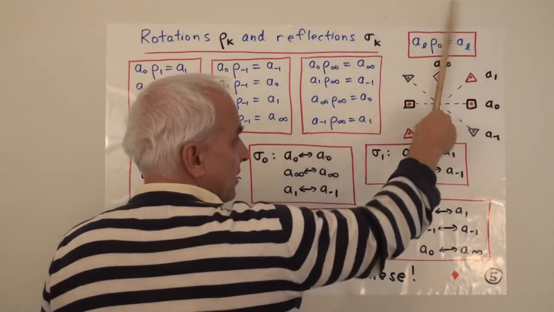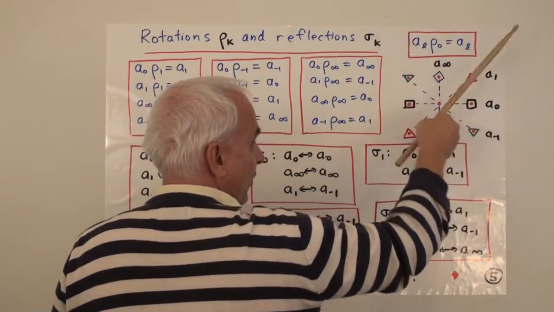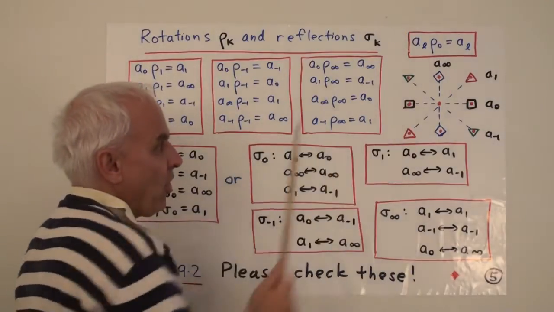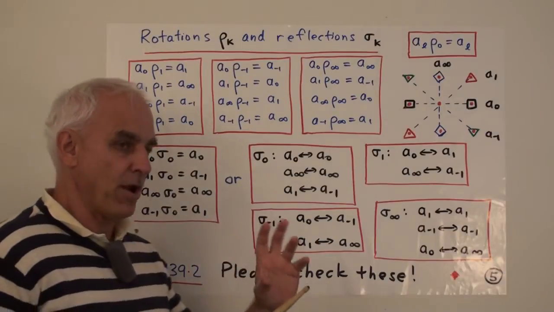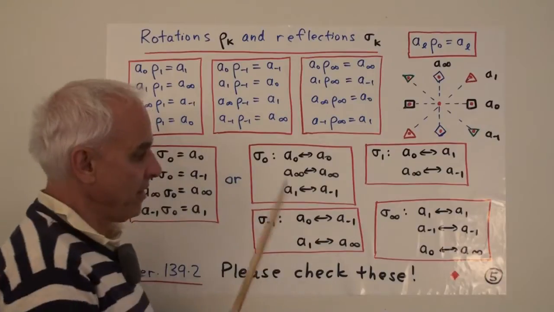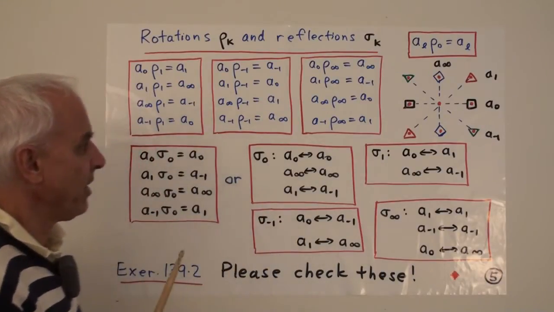Takes this to this and this to this. And similarly, it takes this one to this one and this one to this one. So this one fixes all four. These two move every one to a different one. And this one here interchanges two in pairs.